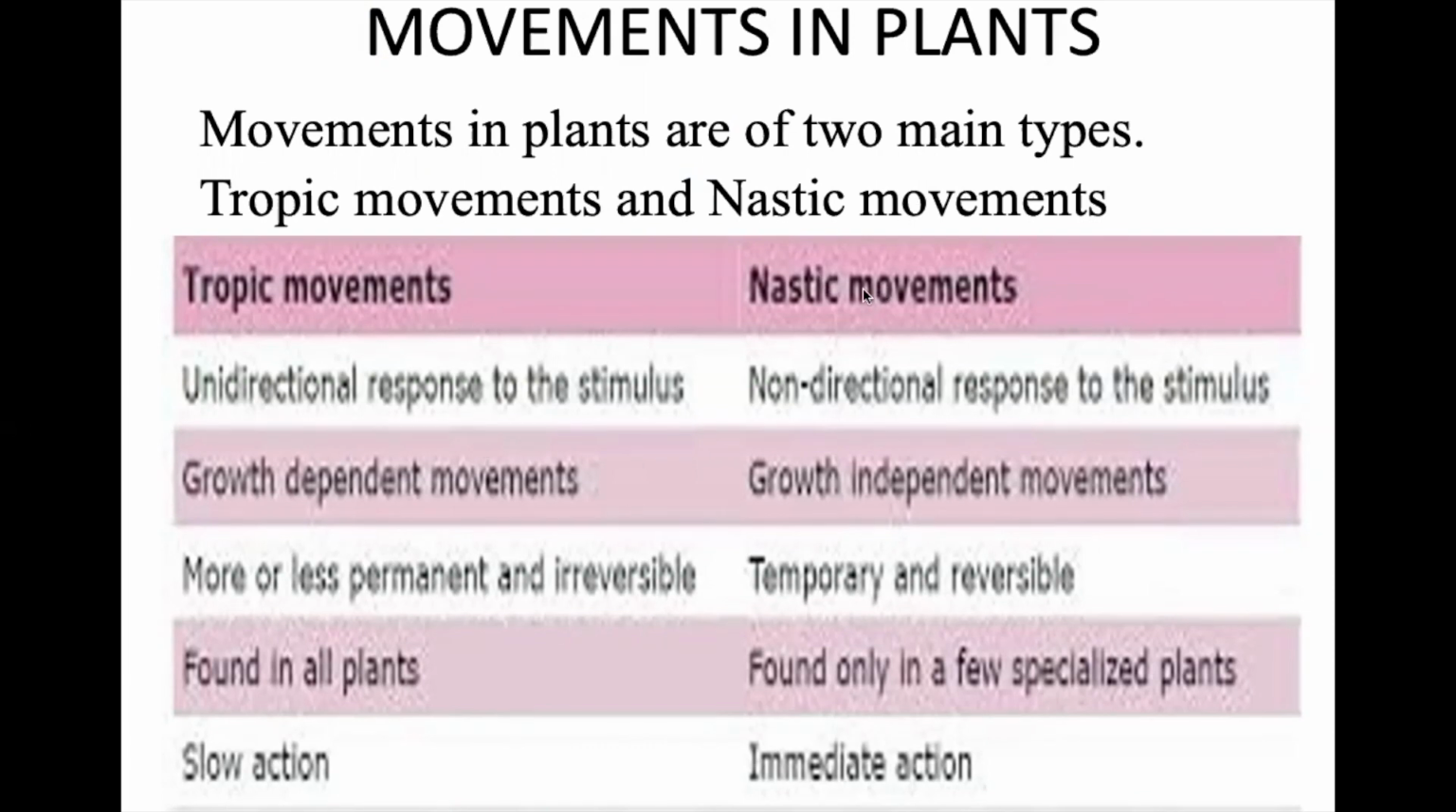The nastic movements are non-directional in nature. They are growth independent. They do not depend on growth, and the movement can take place in any direction. So you should know what a tropic movement is. A tropic movement is unidirectional and related to growth. Nastic movements are in any direction. There is no fixed direction to it, and they are independent of growth. So which one is a growth movement? Tropic movement is a growth movement.